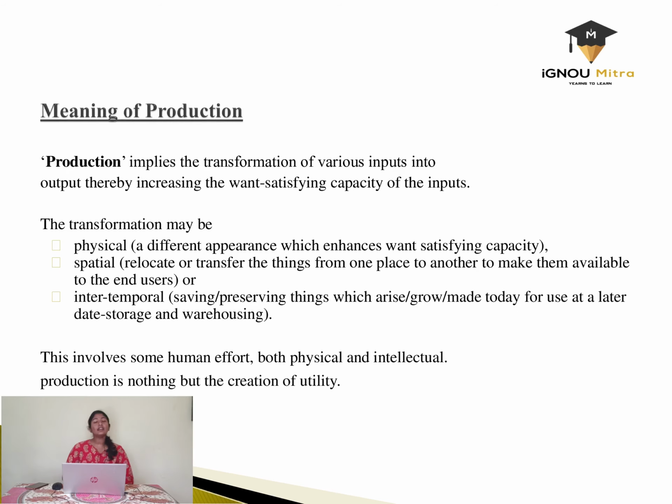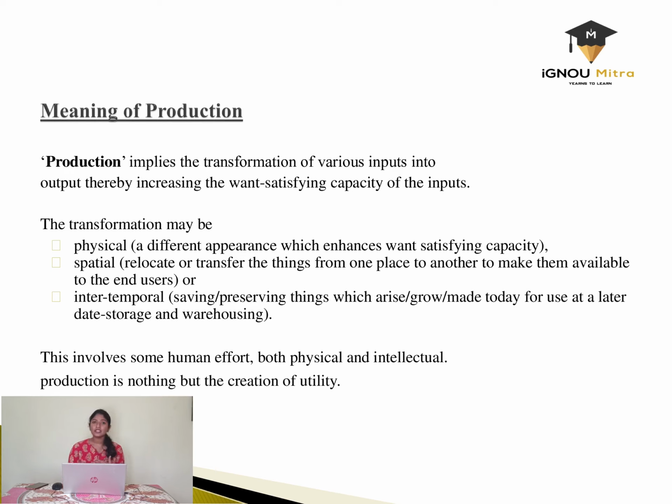Now let us go to the meaning of production. Production implies the transformation of inputs to output, thereby increasing the want satisfying capacity of the inputs. For example, in production of clothes, cotton may be an input and a cotton sari might be an output. The transformation occurs in such a way that the want satisfying capacity of the input, that is cotton, is enhanced and transformed into a sari.